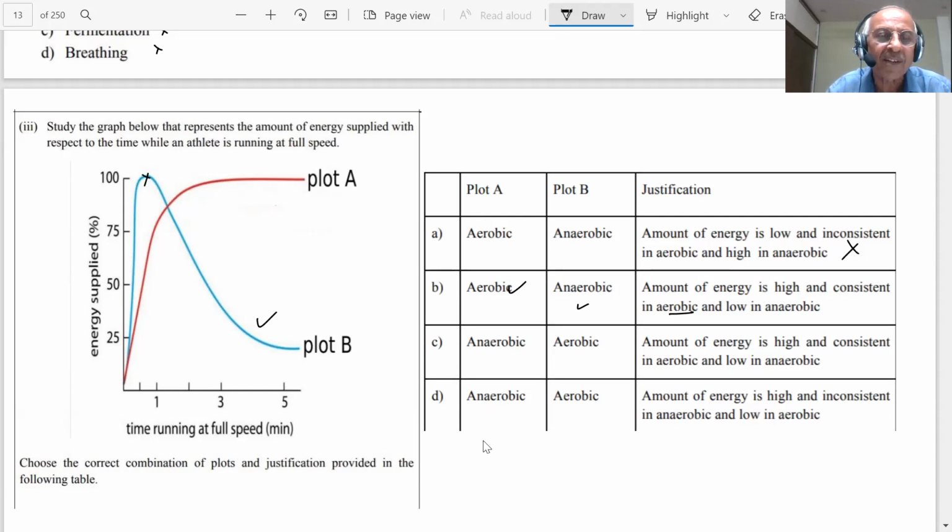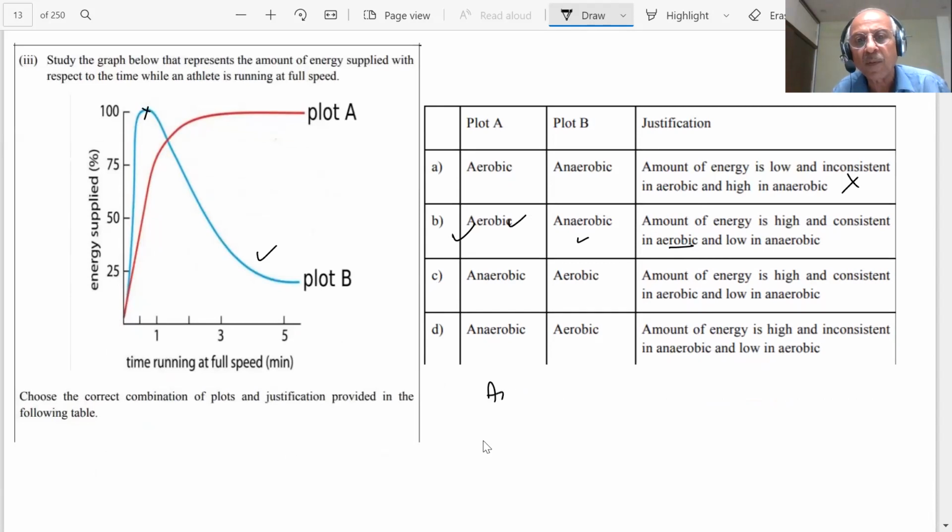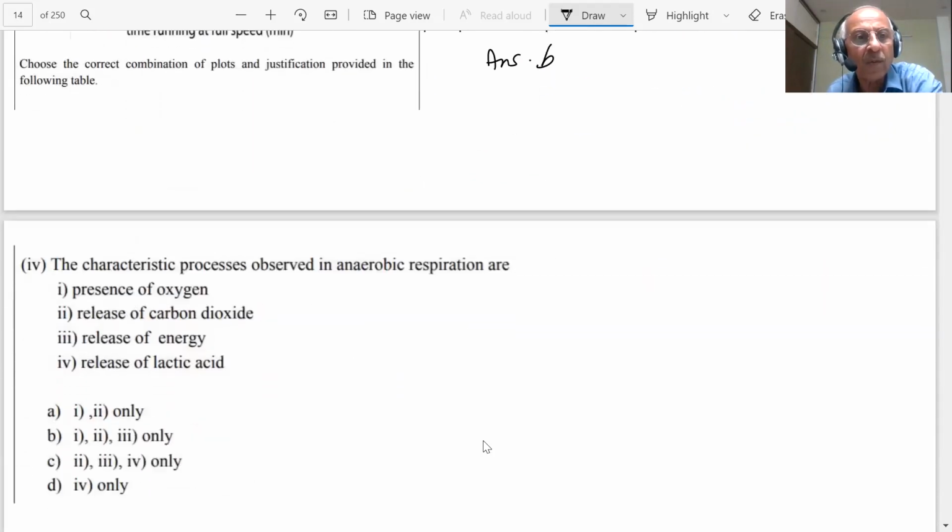In aerobic, energy is high and then consistent, and low in anaerobic. That is, you can see it drops down. This is the correct choice, student. Our answer here is B. Okay, answer is B, students.